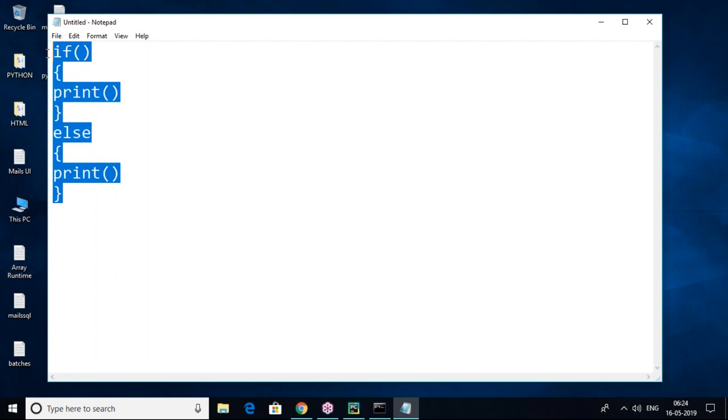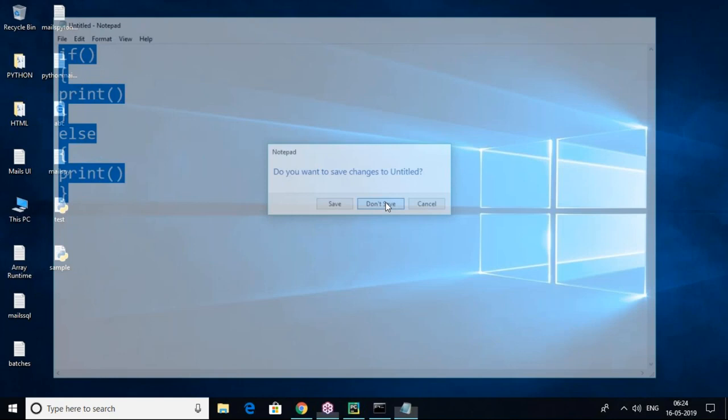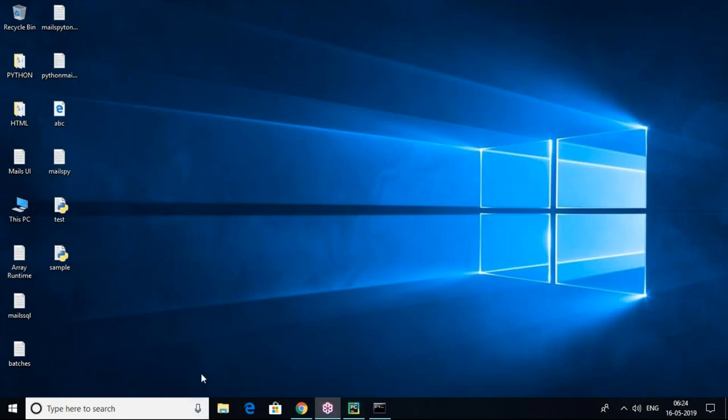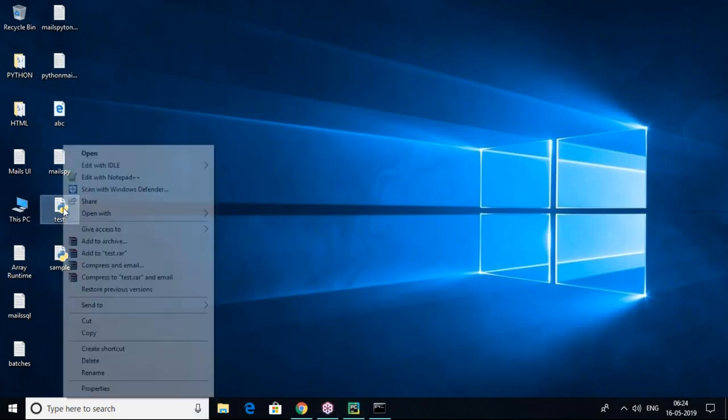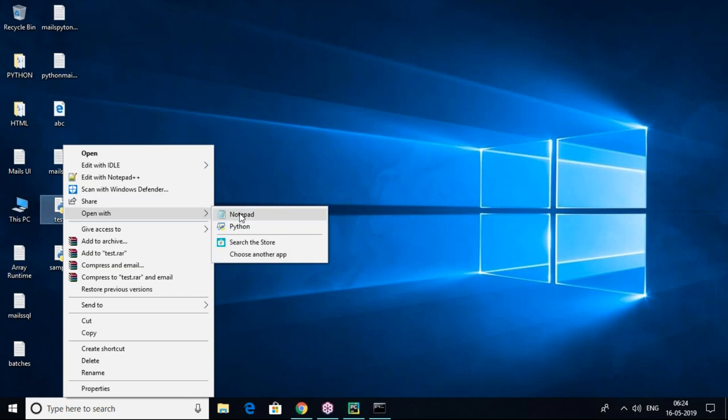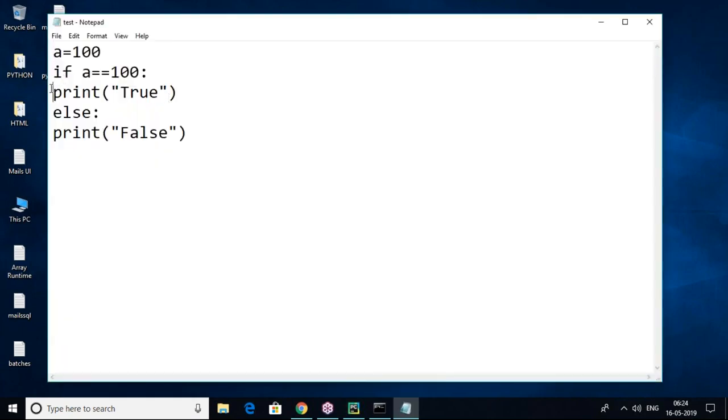There are no such brackets in Python, so that's why we use indentation. Indentation means four white spaces. Let's open this notepad again and edit it, since indentation is not there. So 1, 2, 3, 4, four white spaces I'm giving. Here also 1, 2, 3, 4. Save it. Now once I save it, this time it will run perfectly.